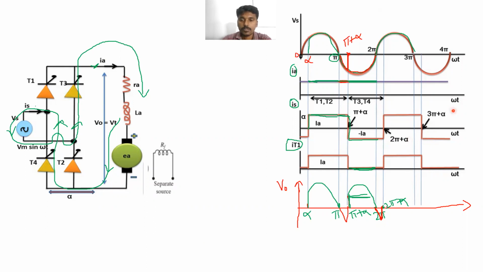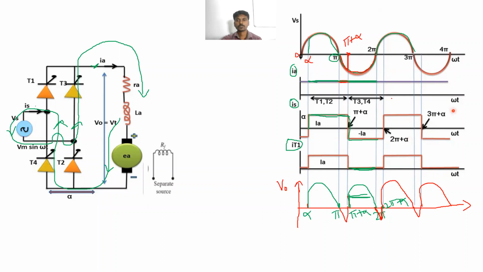So again, in the same way, at omega equal to 2 pi plus alpha, T1 and T2 turn on again. So again the output voltage is present like this. Again, from 3 pi to 3 pi plus alpha, a negative pulse is present. Again from 3 pi plus alpha to 4 pi, the supply voltage becomes like this, so the output voltage is present like this.